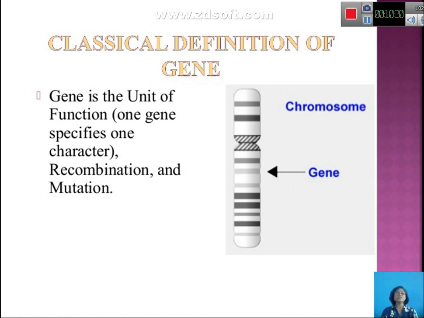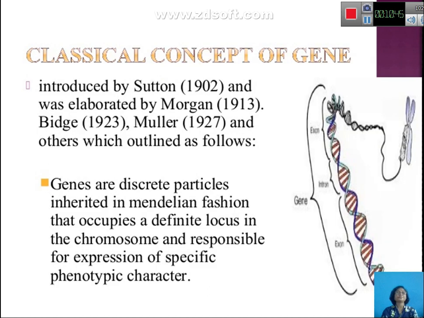It means the gene cannot be cut; the particular gene carrying all the hereditary information has no mutation sites or recombination sites. So it was only considered to specify one phenotypic character.